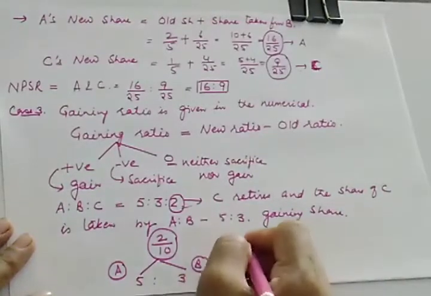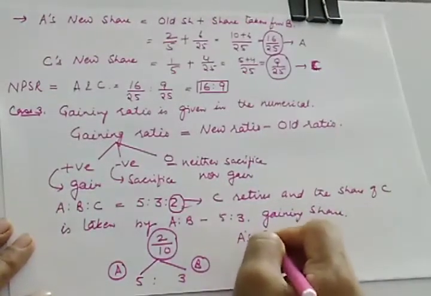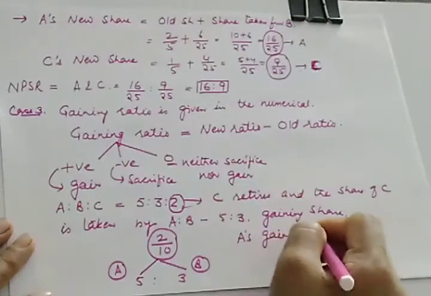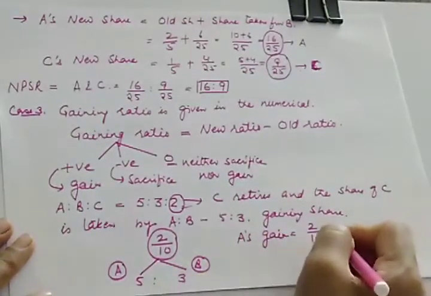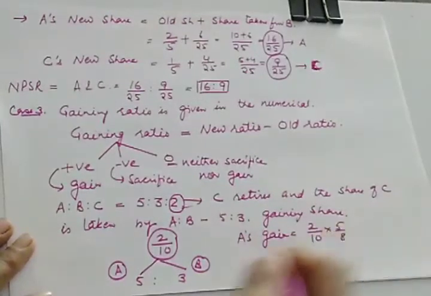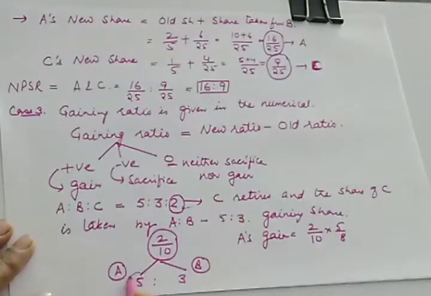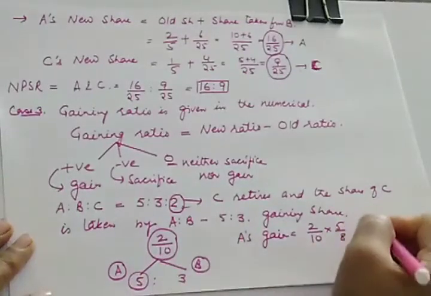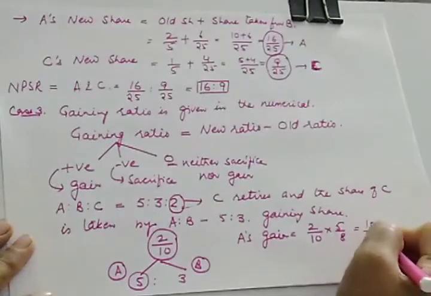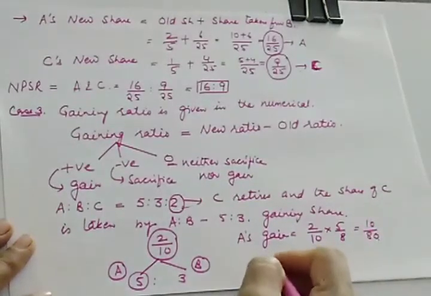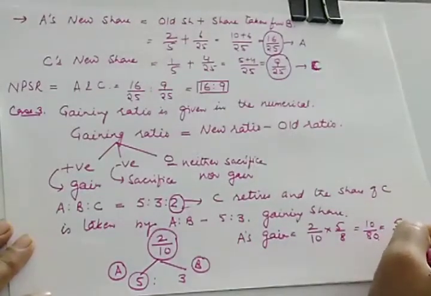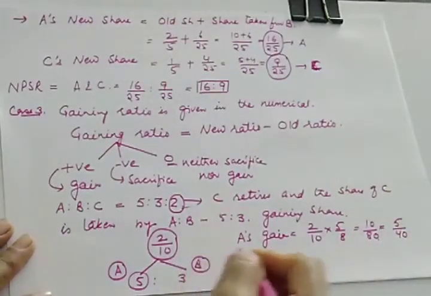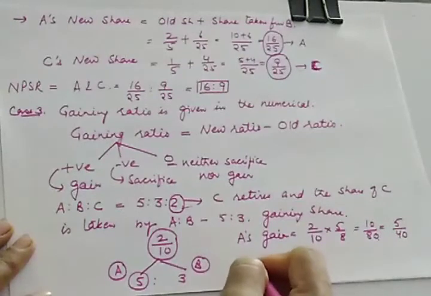So A's gain will be equal to 2 upon 10 multiplied by 5 upon 8. Why 5 upon 8? Because A is taking this much share in C's share. So it will be 10 upon 80, or you can reduce it to 5 upon 40. So next will be B's gain.